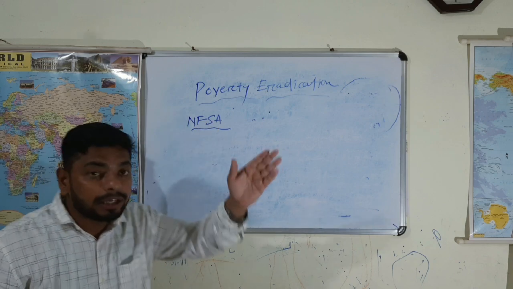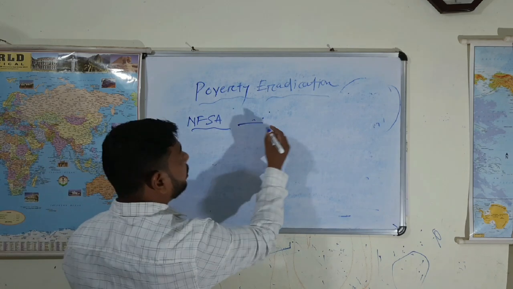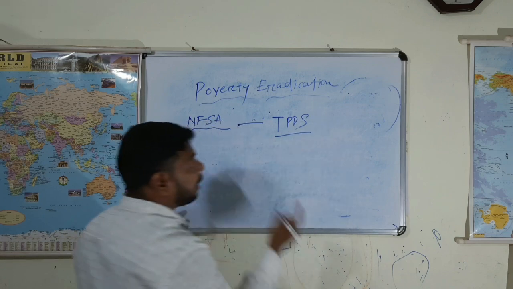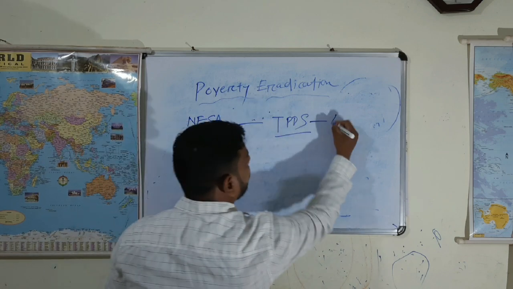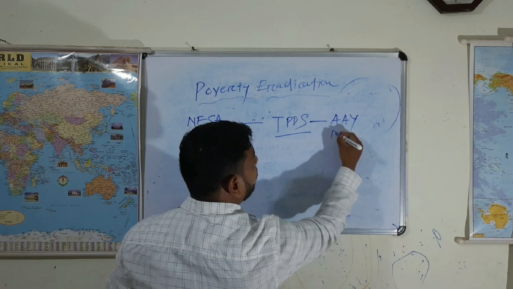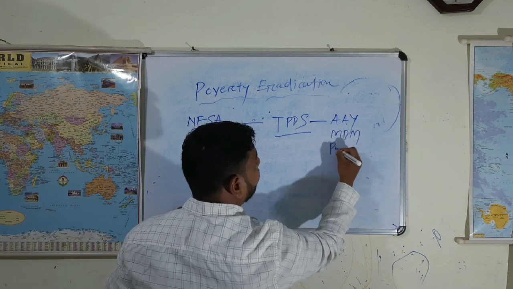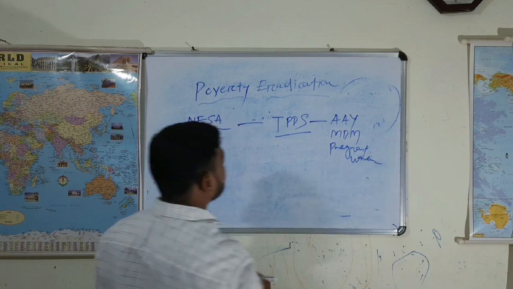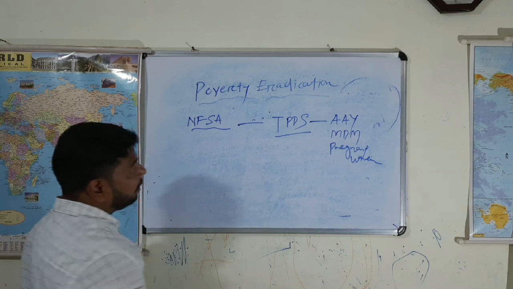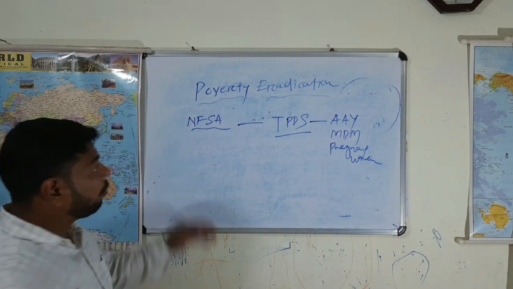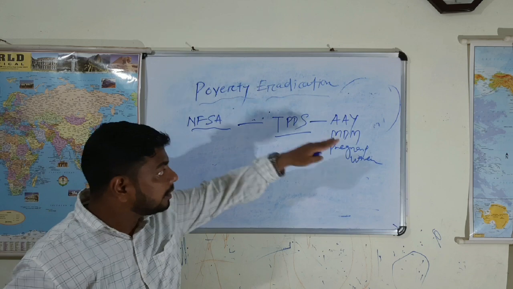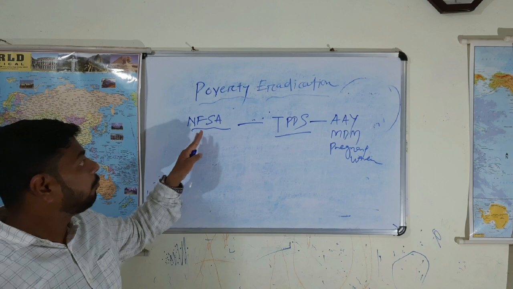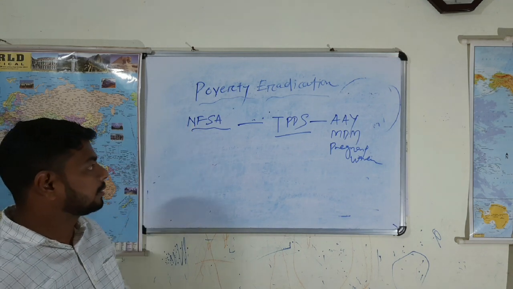And what are the various policies and schemes? Like the Targeted Public Distribution System, Antyodaya Anna Yojana, midday meal. Pregnant women and other women were also provided special things. So these are certain schemes, and these are legal entitlements that you will discuss.